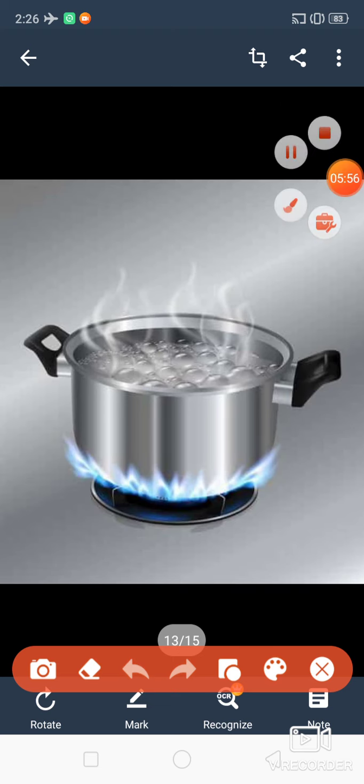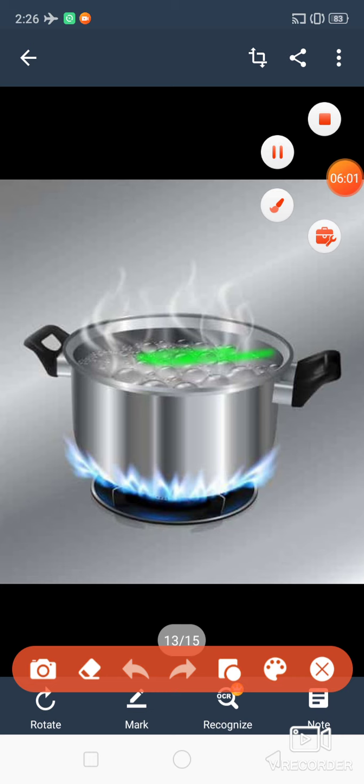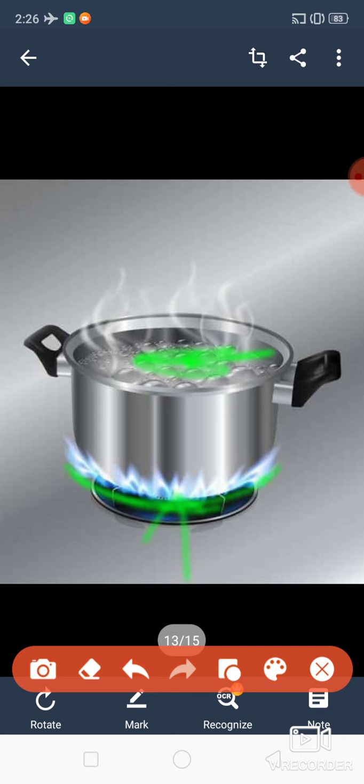You can see here water is there, and we are heating it with a burner flame. Then this liquid is changing into gas. Can you see or not?